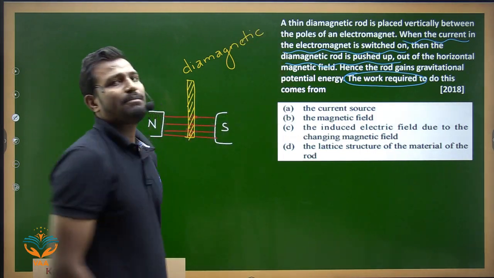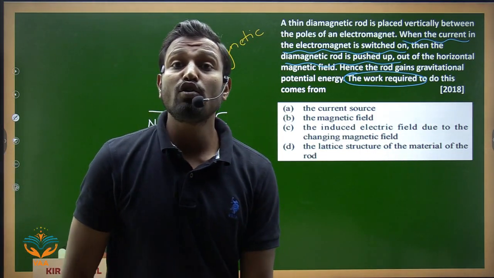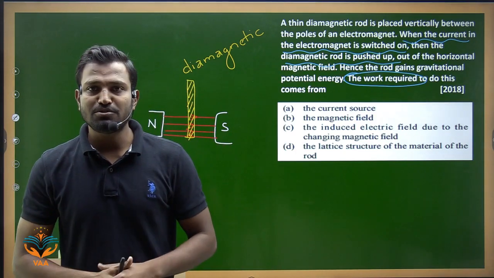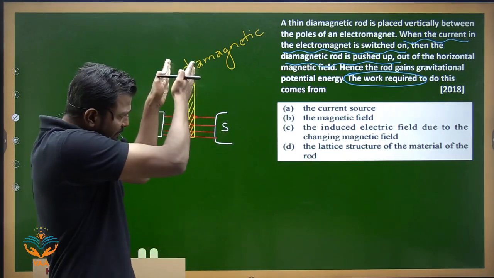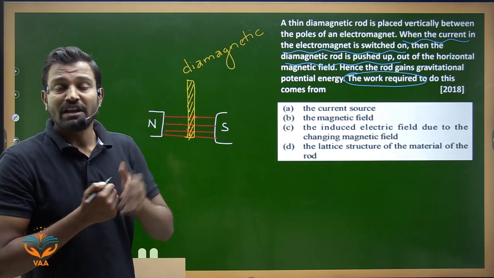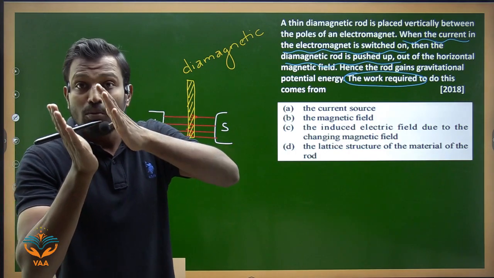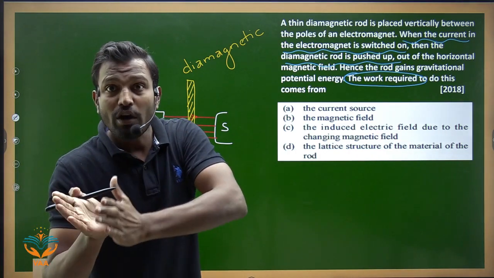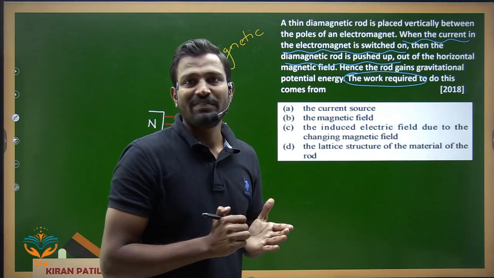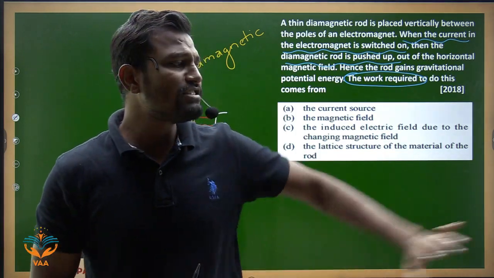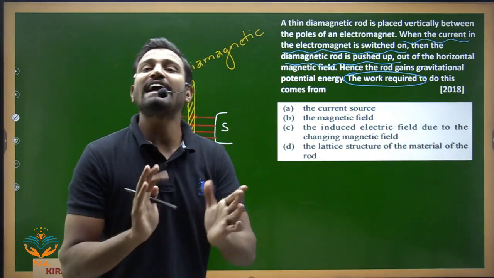Now what do we understand by a diamagnetic substance? It is a type of substance which, if placed in a magnetic field, moves from the stronger field to the weaker field. It is that type of material which resists the magnetic field. It doesn't want to go in the magnetic field. It is that kind of substance.